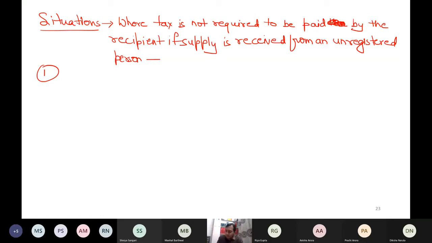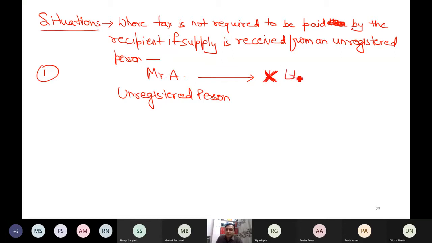But what is the condition? Now, for example, Mr. A is an unregistered person, and for example, X Limited is the recipient, a registered recipient.